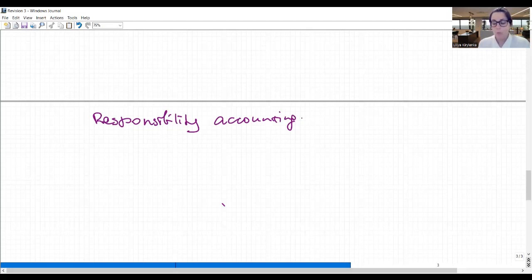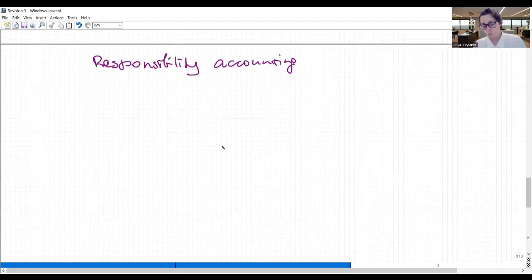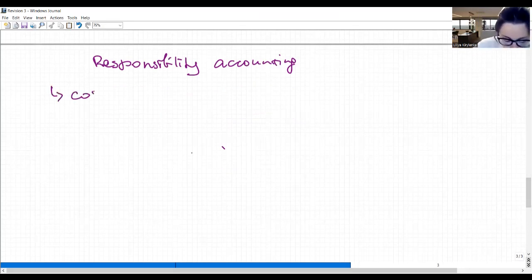So what can we assess them for? Well, this is called responsibility accounting, and the logic of responsibility accounting is that the managers should be rewarded for something that they can control. And sometimes our center can control only costs. Let's say their production center, and this production center is going to produce something for the group.